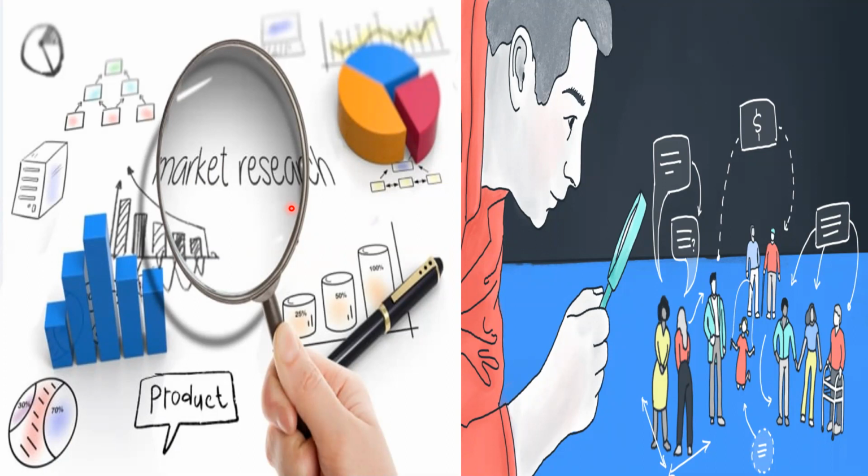It could be research about the target market, about the demand of products, about the customers and their taste and preferences. Also, they can keep a watch on the competitors' strategies, their cost, their selling price, their quality, and whatnot. So, based on good market research, the risk can be reduced to a great extent.